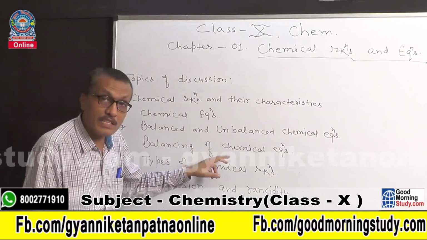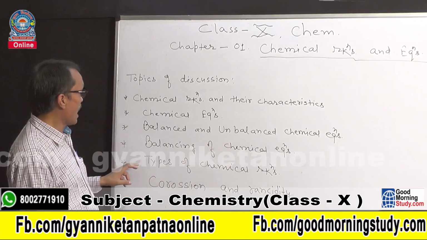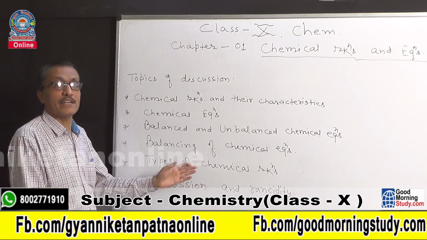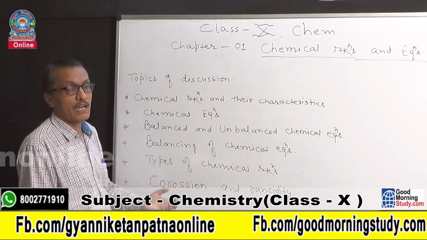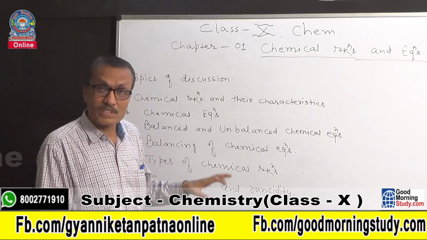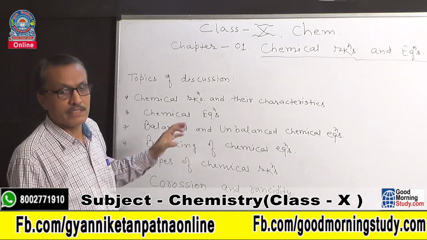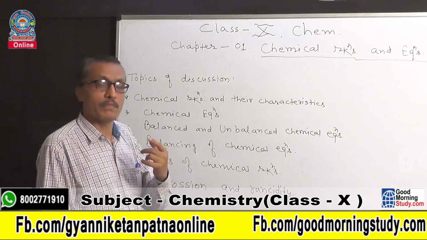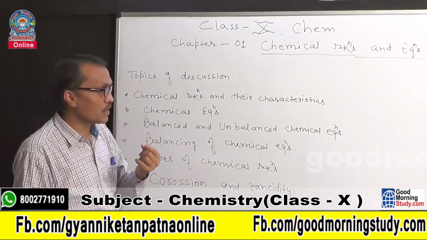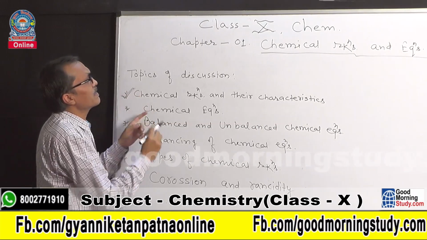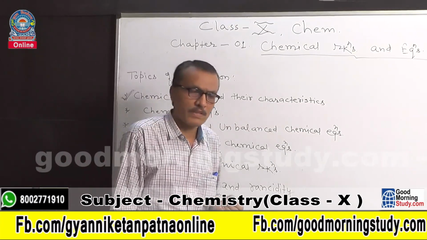Next, balancing of chemical equations. Next, types of chemical reactions. And at last, corrosion and rancidity. So these are the topics which we will study in this chapter. My dear students, I am going to start the first topic, that is chemical reactions.